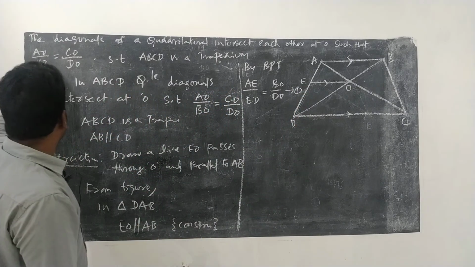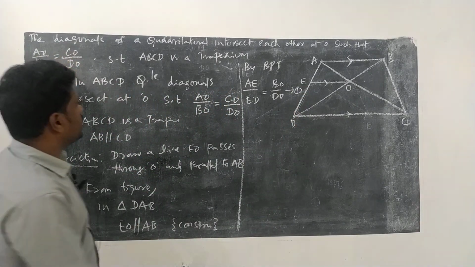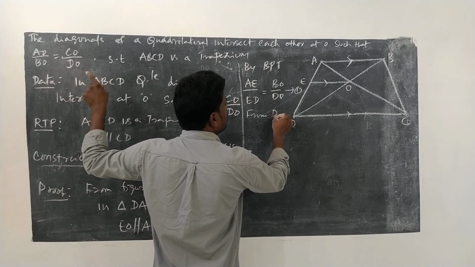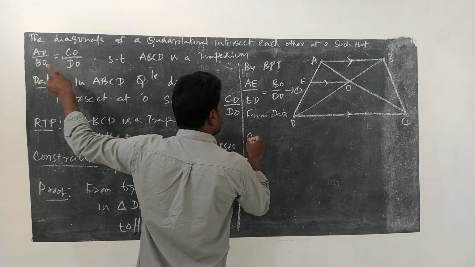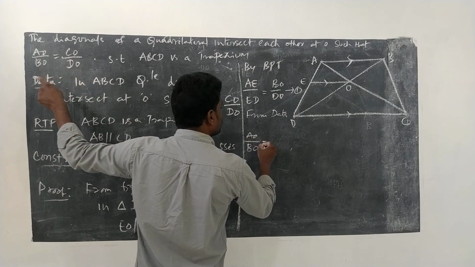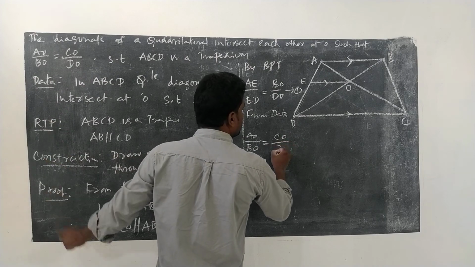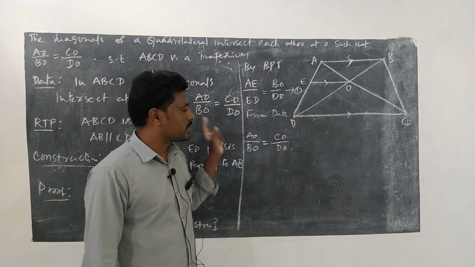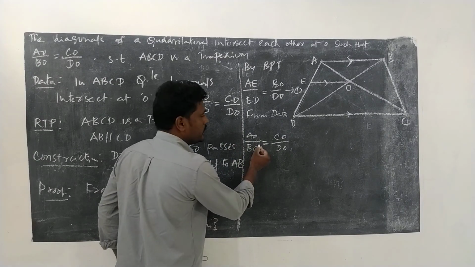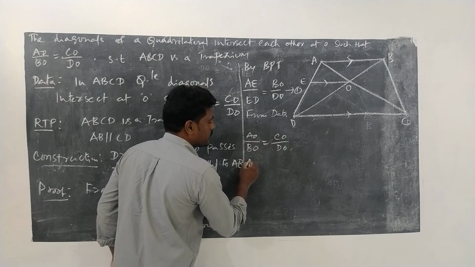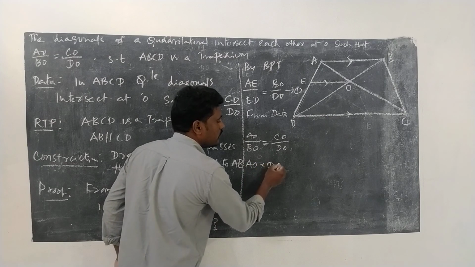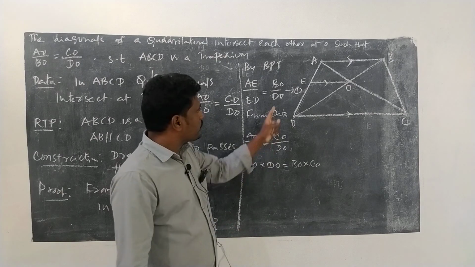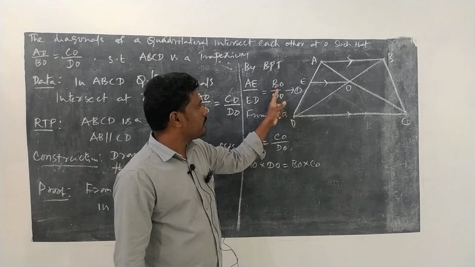And from the data they have given, AO by BO is equal to CO by DO. From this I am doing cross multiplication: AO into DO is equal to BO into CO. Observe equation number 1, we have here BO by DO.